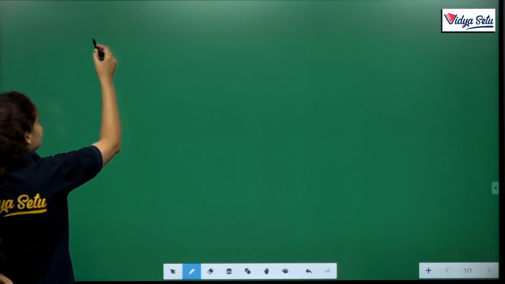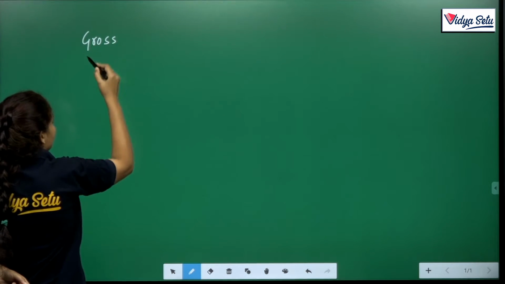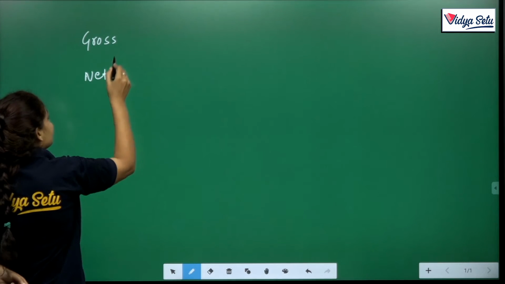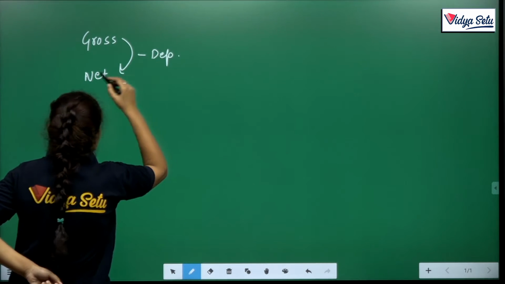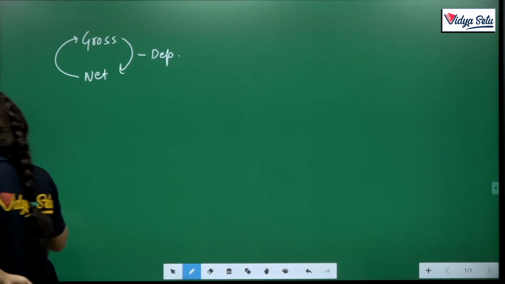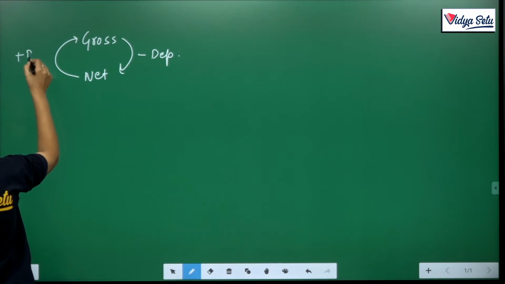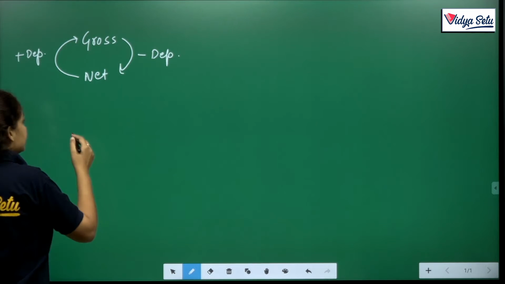First, what we study is gross and net. If we move from gross to net, then we deduct depreciation from this, and when we move from net to gross, then again we add depreciation in this. Clear? Same as it is.